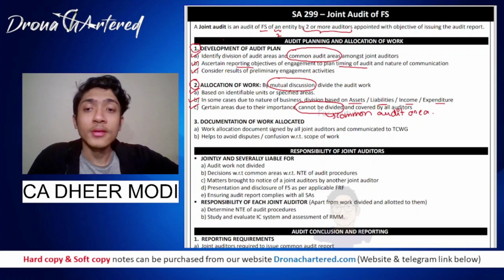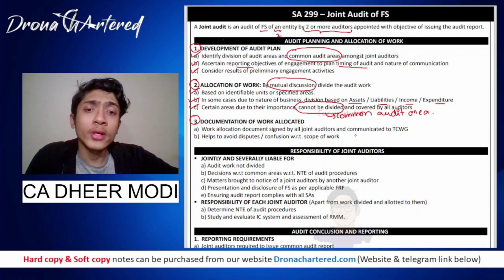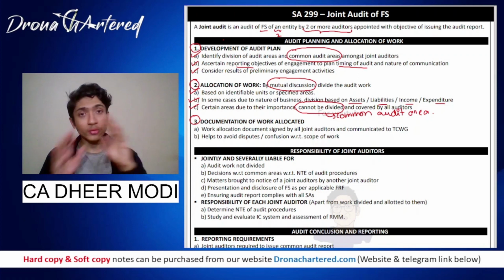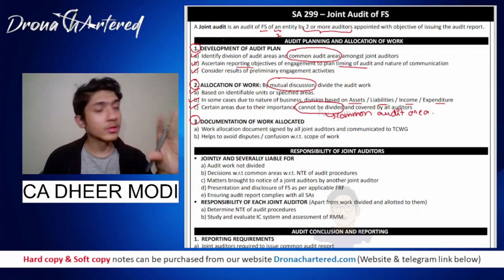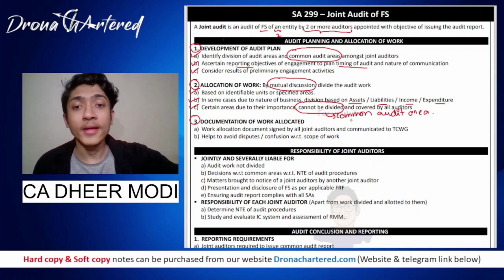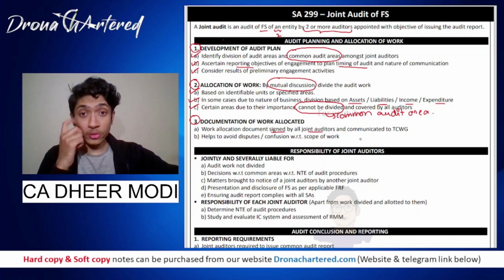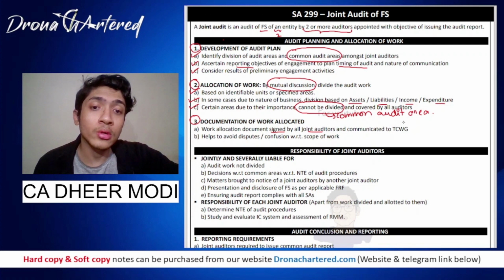Then is documentation of work allocated. The work allocation document is signed by all joint auditors and communicated to TCWG. The work allocation that you bifurcate, that this work you will do, this work I will do, has first of all to be signed by all the joint auditors, and also to be communicated to TCWG.